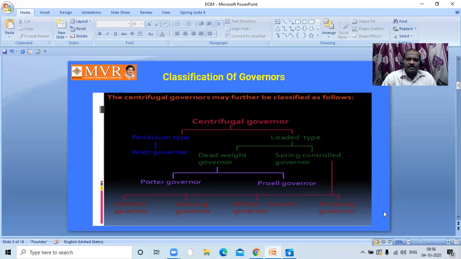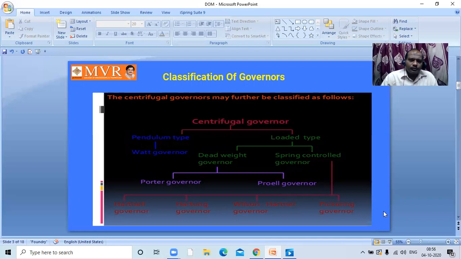I repeat once again, in all these governors there is a unique architecture compared with other governors. While you are learning each one of the governors in the coming classes, we can differentiate them. Why is this unique architecture given? Unique architecture is given to use that governor for a specific purpose. So that is the thing to remember here.